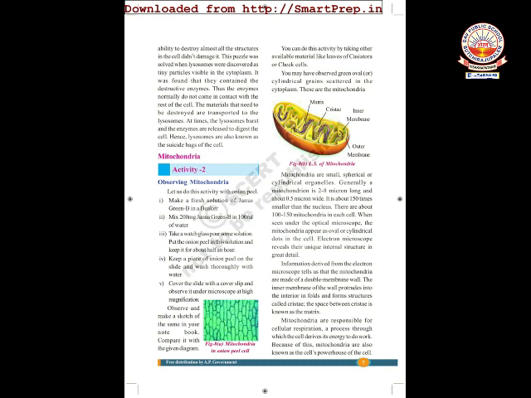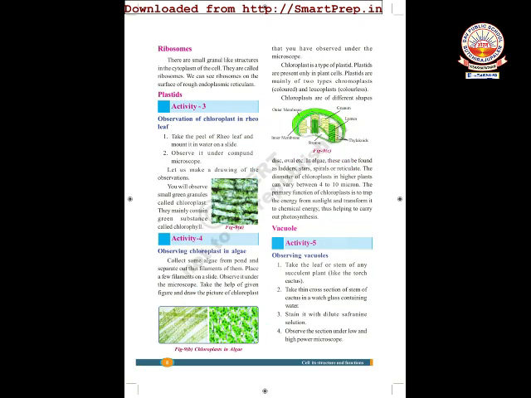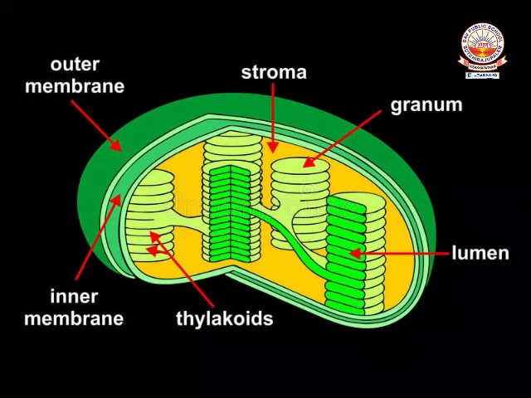And another interesting cell organelle present in only plant cells is called chloroplast. This is the structure of chloroplast. Chloroplast contains chlorophyll pigment, which is responsible for preparation of glucose by the plant cells. Here you can see an outer membrane and inner membrane, and the fluid portion of chloroplast is called stroma.